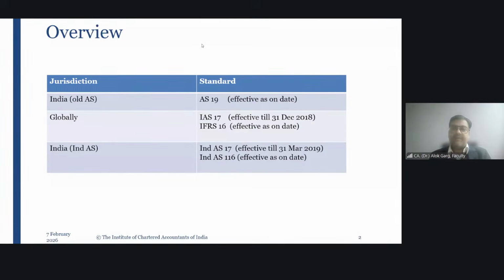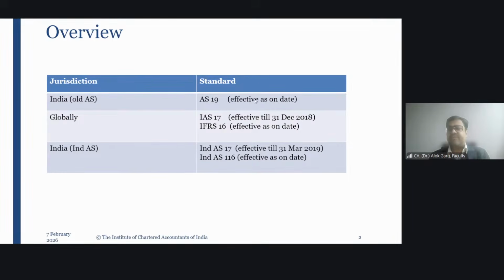Okay? Yes. So, as we know, in our accounting standard, AS 19 is applicable as of today. While in Indian accounting standard, Ind AS 116 is there, which is a converged version of IFRS 16.